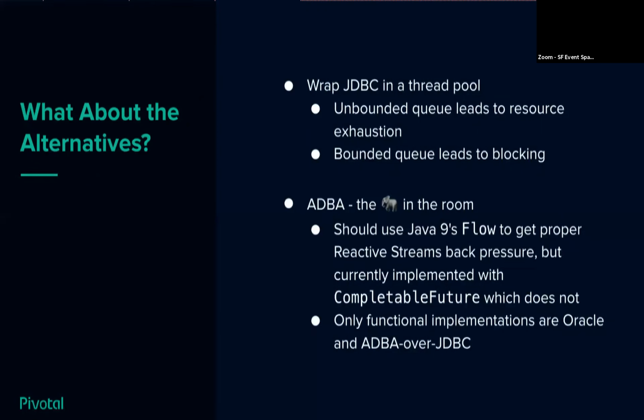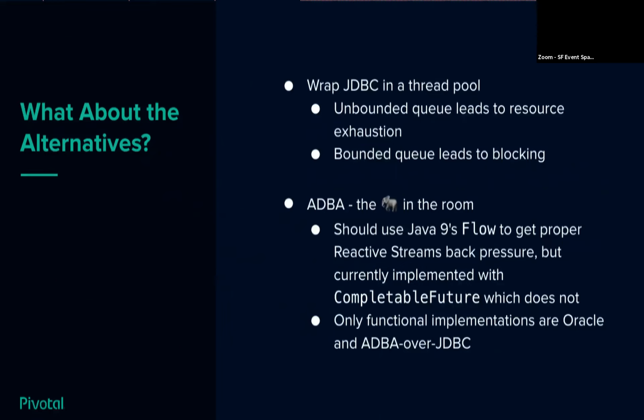So the primary alternative that everybody always tries is let's wrap JDBC in a thread pool, right? We fire something off on a thread pool and off it goes. It will wait asynchronously for it to get returned. Well, you've got two bad options when trying to do this. The first is when you start firing in requests, you've got a ton of load coming in because obviously you're non-blocking at the web tier, which means now you can handle 10,000 or 20,000 simultaneous connections. We're talking many orders of magnitude more than you might with a standard blocking strategy. You have a queue while it waits for the database to respond.